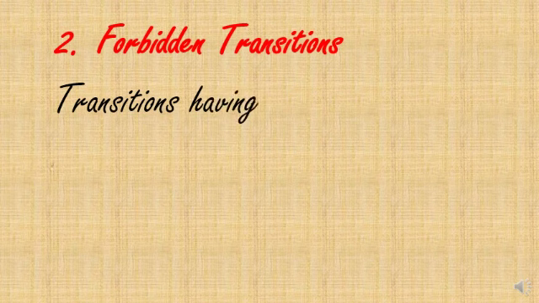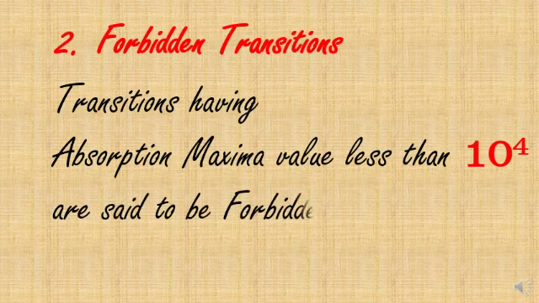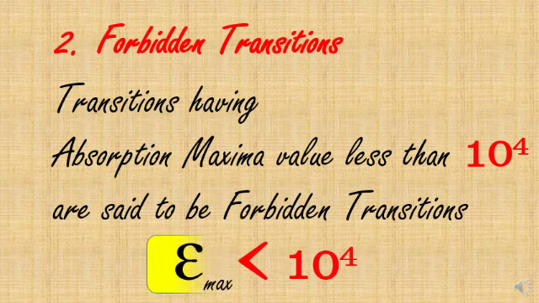Now, what is a forbidden transition? These have absorption maxima value less than 10 power 4, very much less than 10 power 4. If epsilon max value is less than 10 power 4, then it is a forbidden transition.